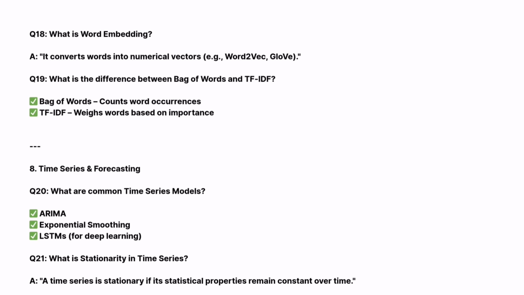Now the next question is, what is the difference between bag of words and TF-IDF? Bag of words counts word occurrence, and TF-IDF weights words based on their importance. The next question is, what are common time series models? ARIMA, exponential smoothing, and LSTMs for deep learning. What is stationarity in time series? A time series is stationary if its statistical properties remain constant over time.